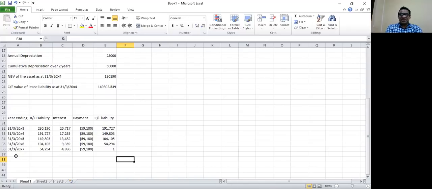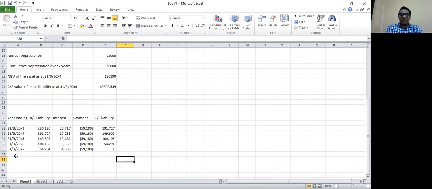So basically, we have applied the same principles. On the brought forward liability, we calculated interest at the rate of 9%, and then we deducted the annual lease payment, which is 59,180. So when we do that, every year the lease liability reduces. The lease liability at the end of year 2, or 31st of March 20x4, is 149,802, which will be completely eliminated as at 31st of March 20x7.